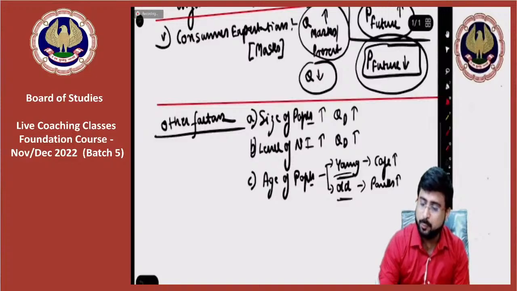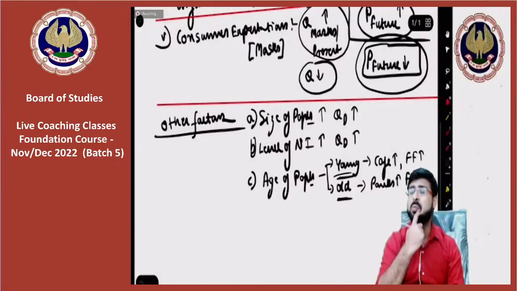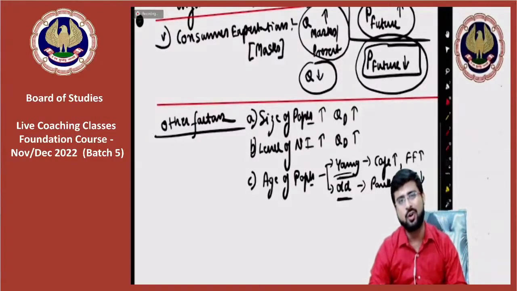Similarly, if there is a young population, the demand for fast food will rise. But if the population is old, the fast food demand will fall, because old people tend to consume lesser fast food, obviously.